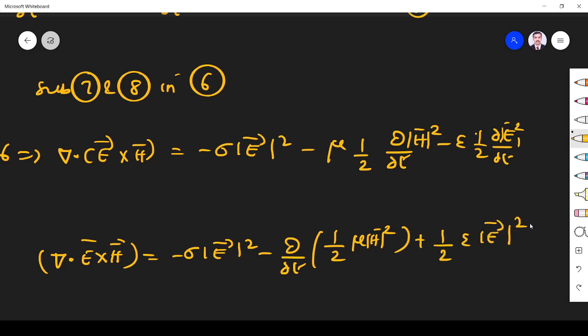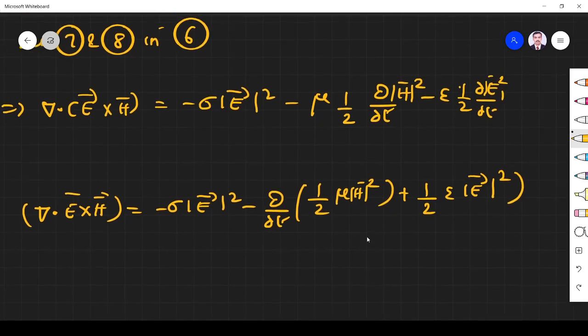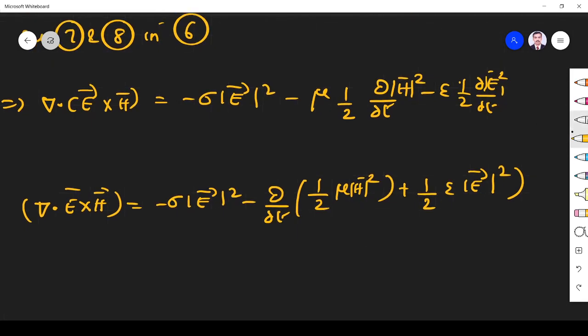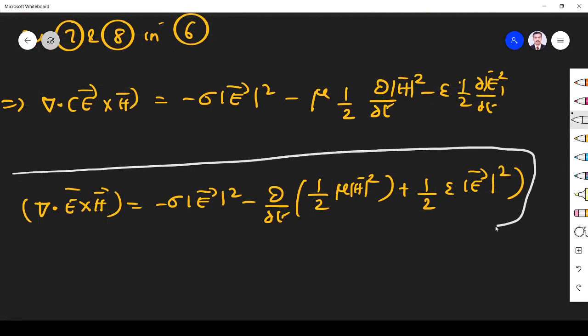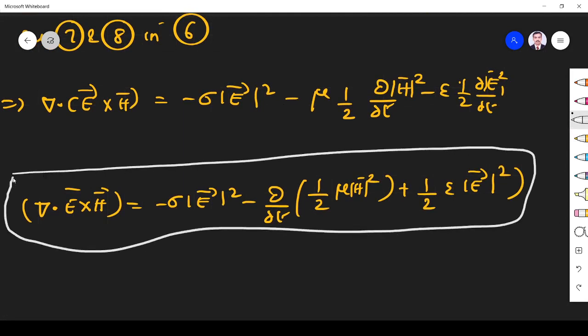Right? So this is called the point form of Poynting theorem. The simple derivation, simple mathematics, but the information we get from this is very important. This form is known as the point form of Poynting theorem.